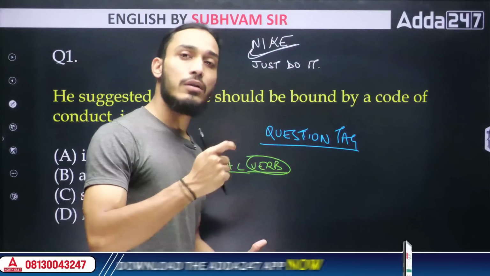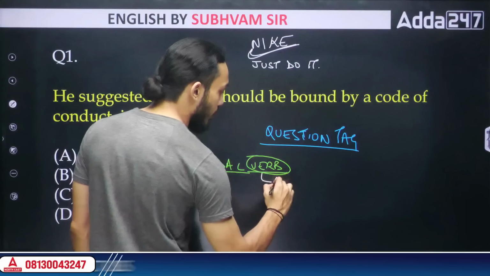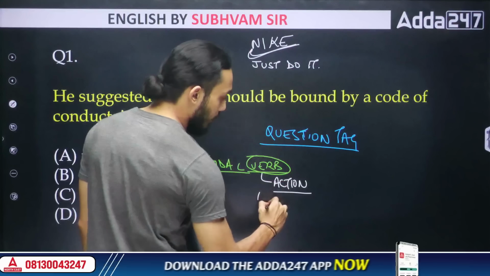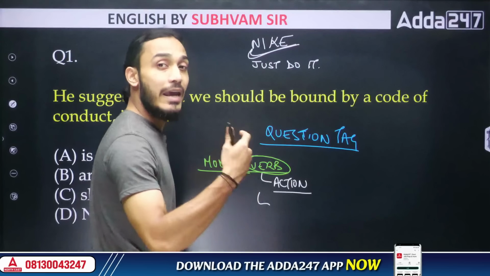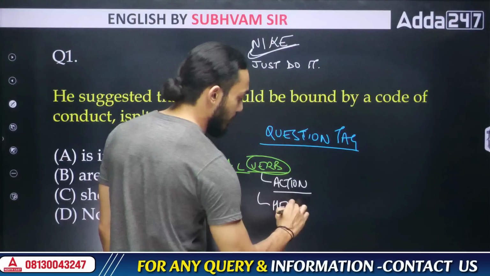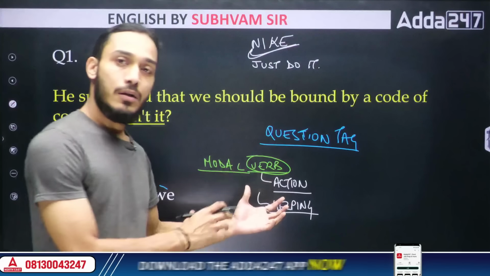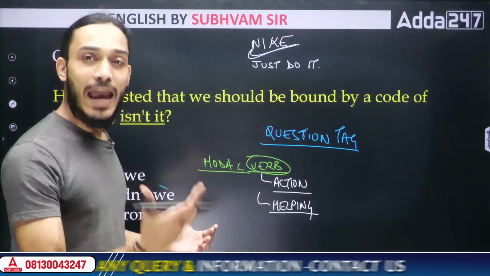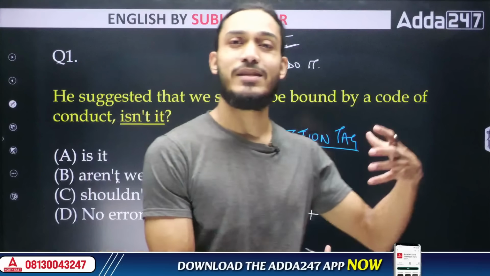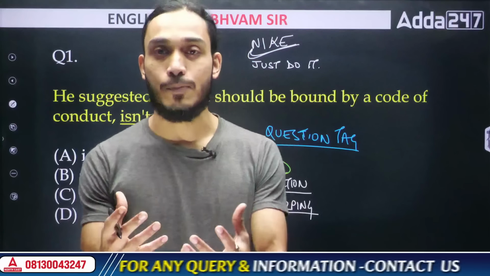But that's not all that a verb is. A verb can have a few other functions as well. So a verb might show you an action, or it may also just help you in other ways without showing an action. So what is the other kind of verb that we have in English? They are called helping verbs. So helping verbs don't show any action, but they help you in a different way. They might help you in completing a sentence. They might help you in expressing the tense of the sentence. They might help you in explaining the mood or the sentiment in which you have expressed the statement.